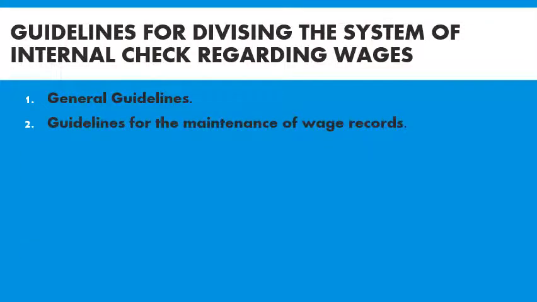Second one, guidelines for the maintenance of wage records. Under maintenance of wage records, the time records must be maintained for each worker. Whatever the method of wage payment, whether cash payment or check payment, the time record of the wage worker is to be properly maintained.